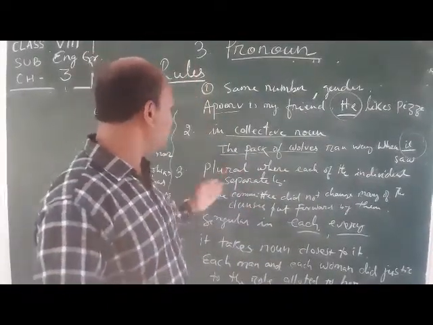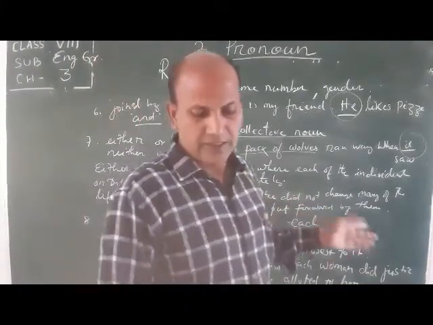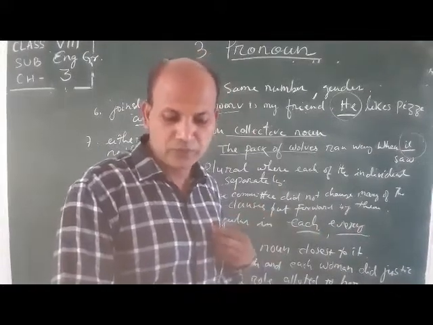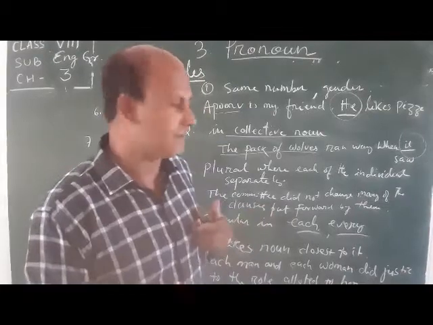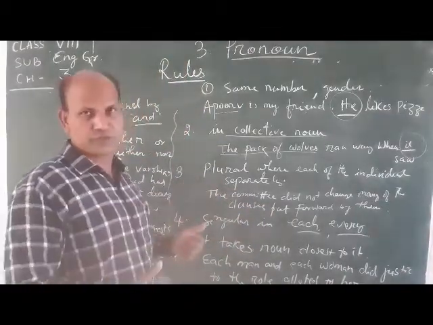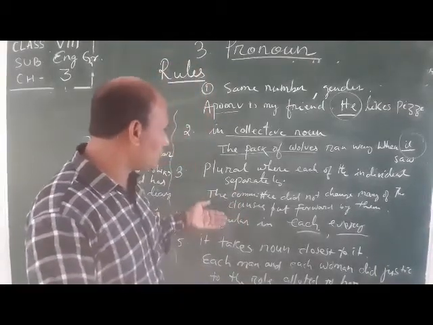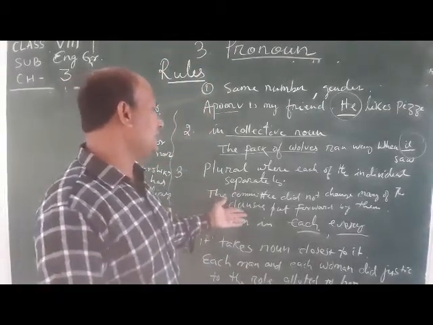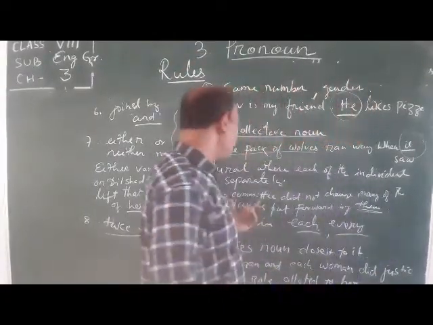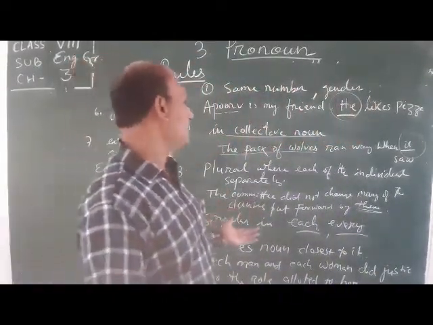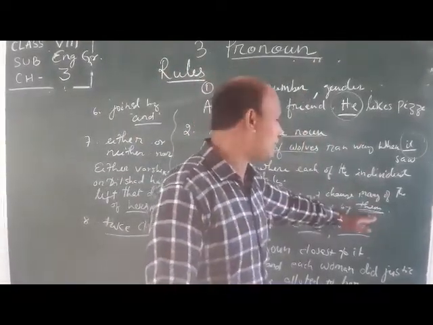Let's come to the next point: the plural, when each of the individuals is considered separately. The personal pronoun should be plural when it stands for a collective noun but each of the individuals is considered separately. Means if we talk about them separately, then we take the plural. It's like, the committee did not change many of the clauses put forward by them. We are talking about each person, that's why we use the plural personal pronoun.